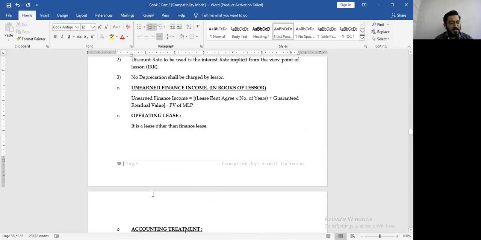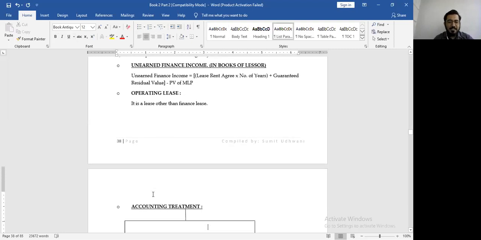Then we have seen unearned finance income, which gives you the effect of time value of money. How much you would have received plainly, and how much you actually receive after the time value of money, is nothing but your unearned finance income. Then we saw operating lease. A lease which is not a finance lease is an operating lease.